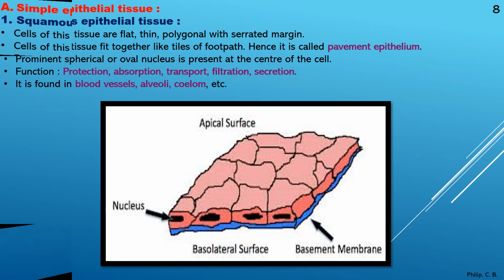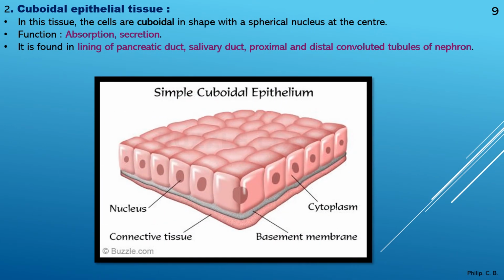Now moving further, the second type, cuboidal epithelium. Again from the name, cubical shape, right? So in this tissue, the cells are cuboidal in shape with a spherical nucleus at the center. Again, if you see it very clearly, the cubical shape, in the cube there is a nucleus present which is at the center and it is spherical in shape.